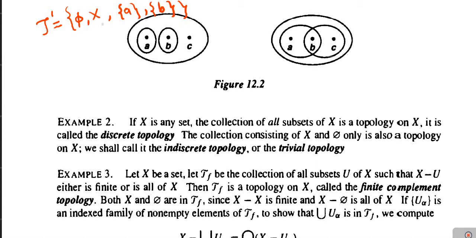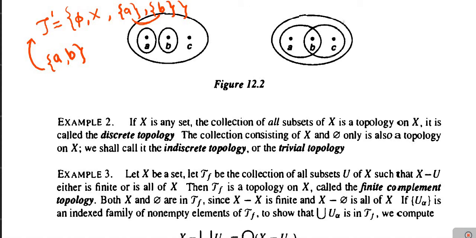Now the second condition is that an arbitrary union of elements of tau should be in tau. If we consider the union of these two sets, then the union is the 2-point set containing A and B, and clearly this is not a member of tau dash. As this collection does not contain the union of two of its members, therefore tau dash is not a topology on X.